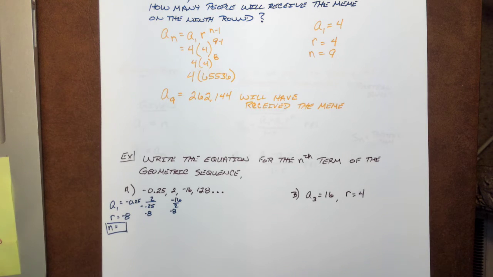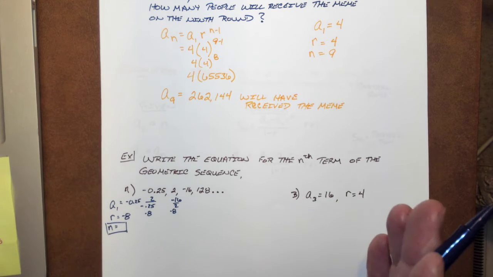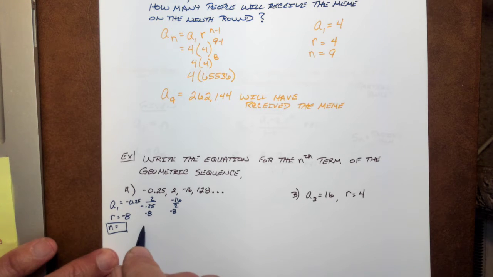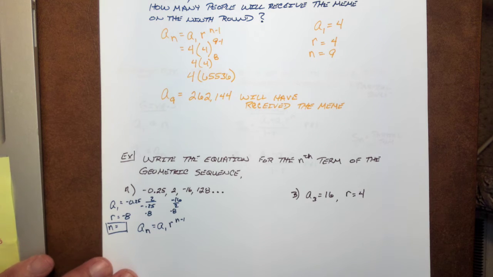Probably not. Notice what the question asked. It wants us to write the equation, so not an answer. Write the equation. So a sub n equals a sub 1 times r to the n minus 1 power. Let's plug our information in.